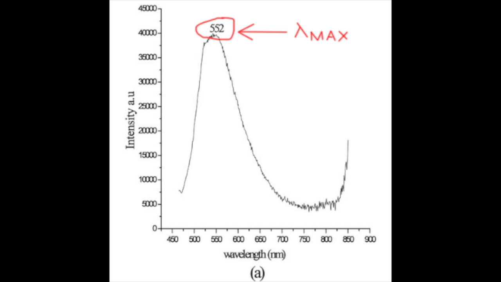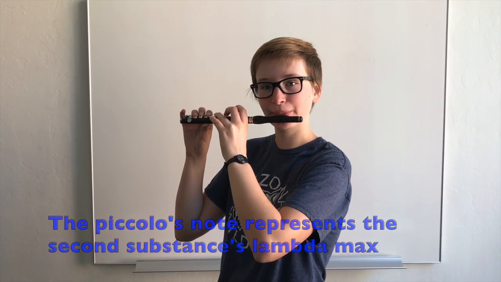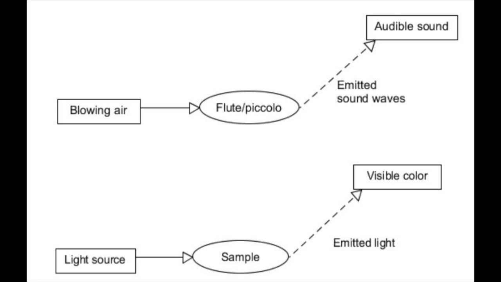The piccolo, however, is a very different substance. When the same stream of air is input into the system, a completely different sound is produced. This substance has a different lambda max and thus a different resulting color or sound, even when the same type and amount of energy is introduced.